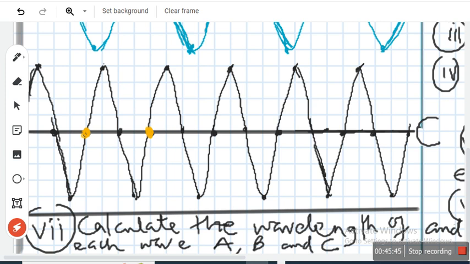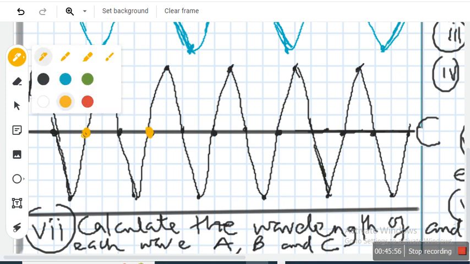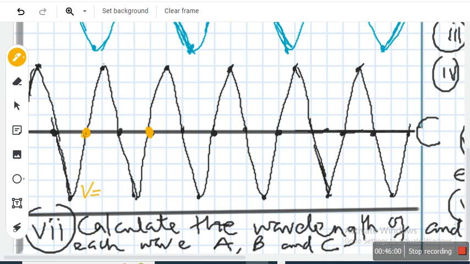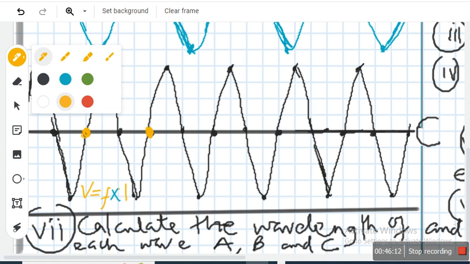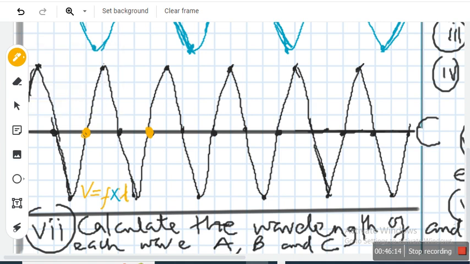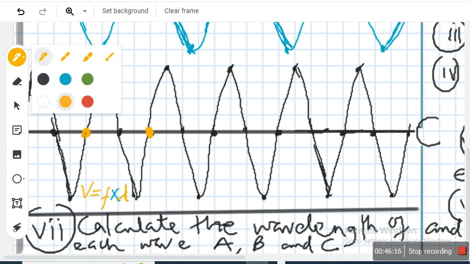Since we found the frequency to be 1/4, do you have your calculator there? Let's even calculate the speed. Speed is V, which is frequency times wavelength.